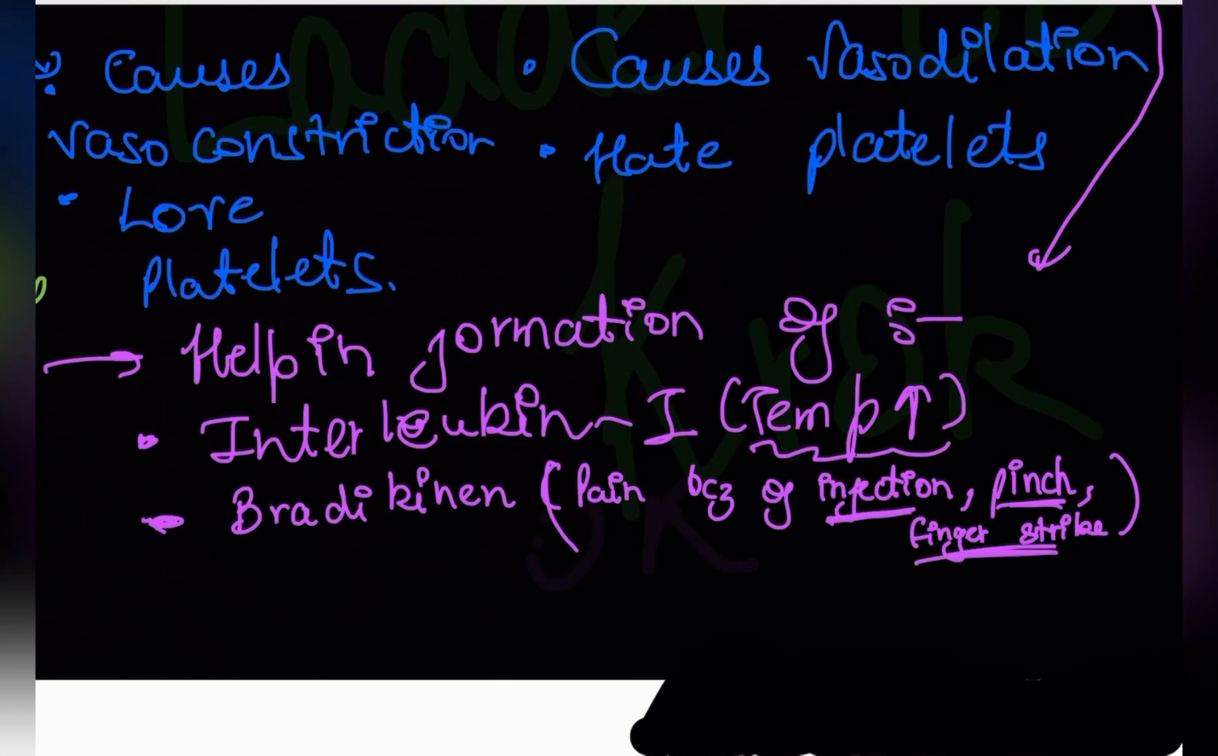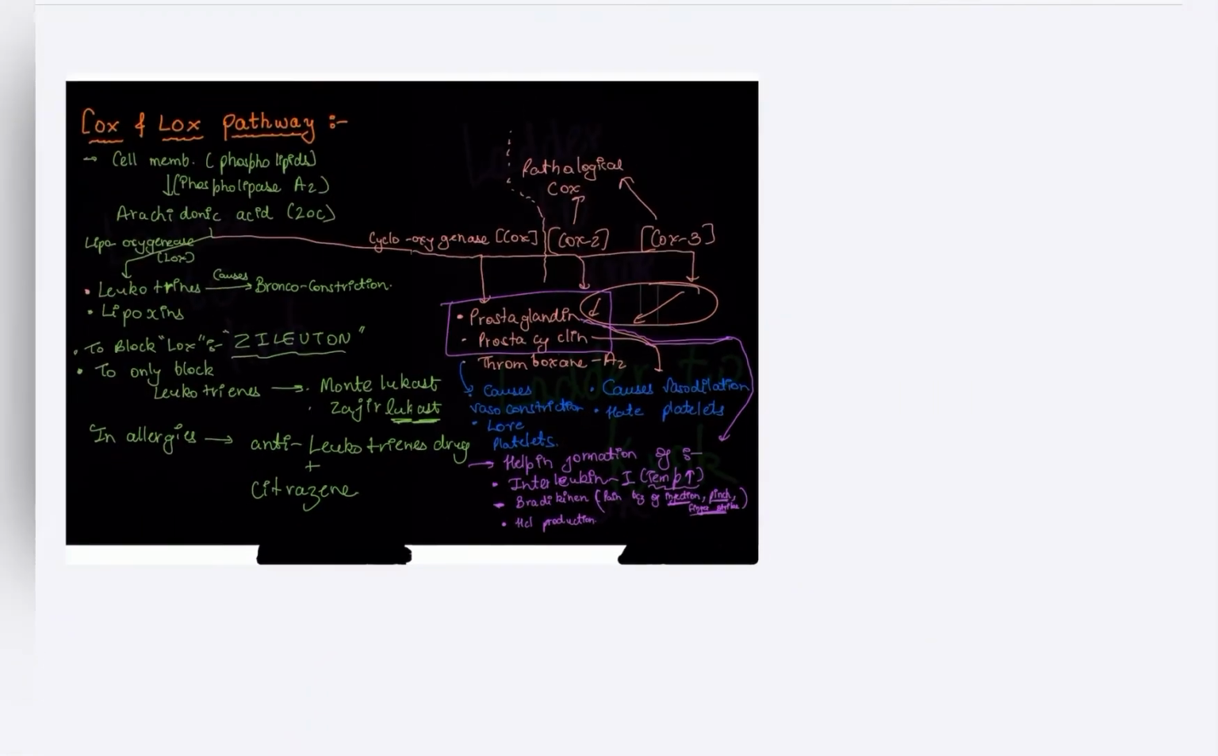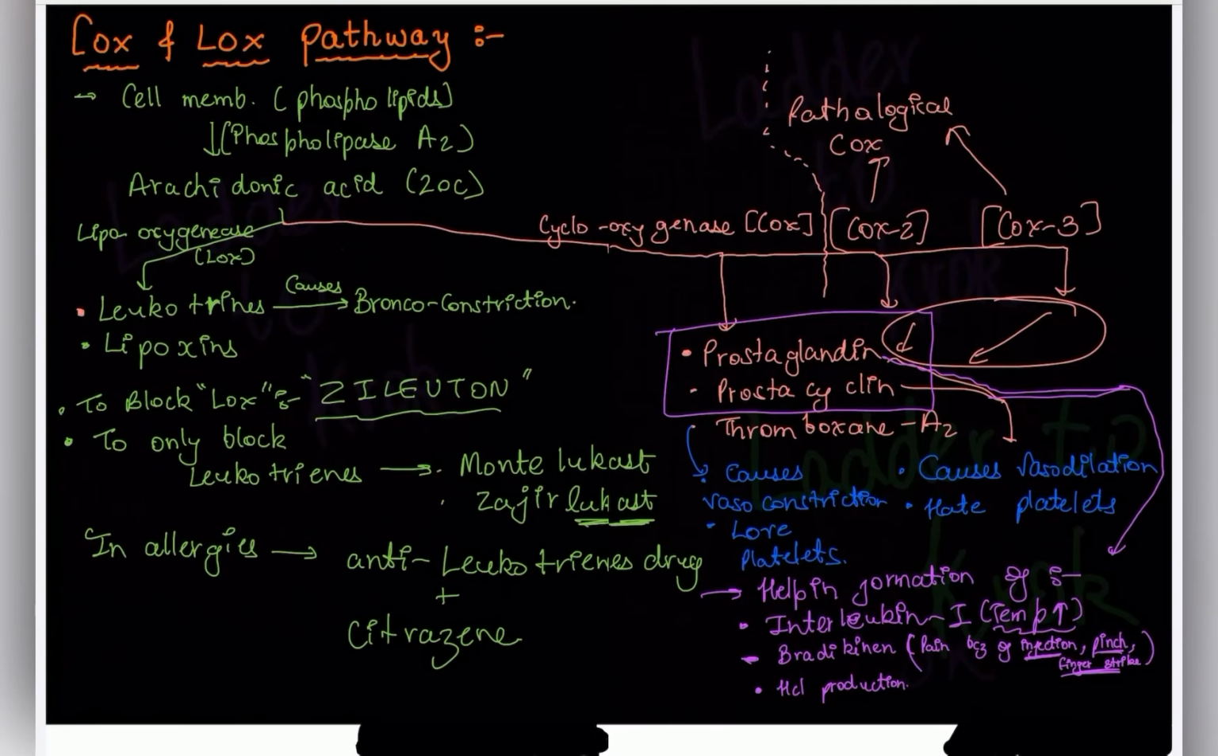And they help in the formation of HCl. Where does our body need this HCl? In the stomach. It helps in food digestion. Okay, so this is for the COX and LOX pathway. Now we discussed the LOX pathway blockers, so let's discuss these COX pathway blockers. I hope this is clear.